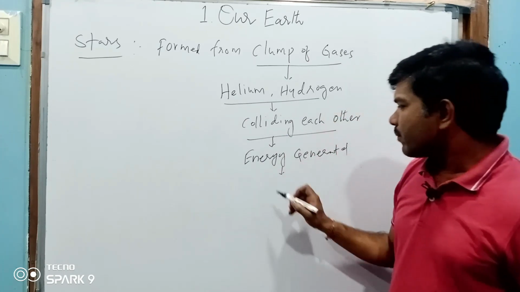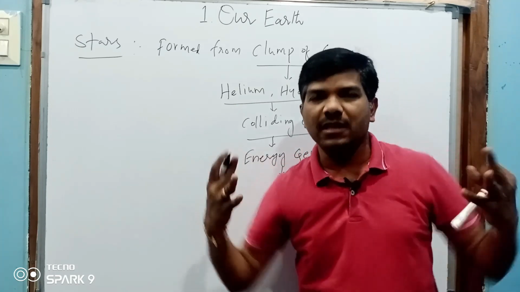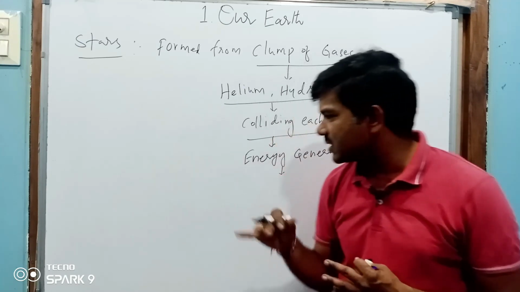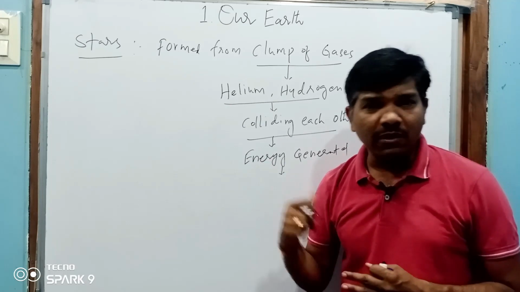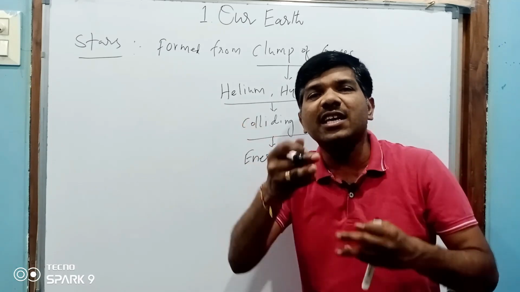Okay, so whenever this energy was generated, the gaseous body became very dense. It became a very dense gaseous body.